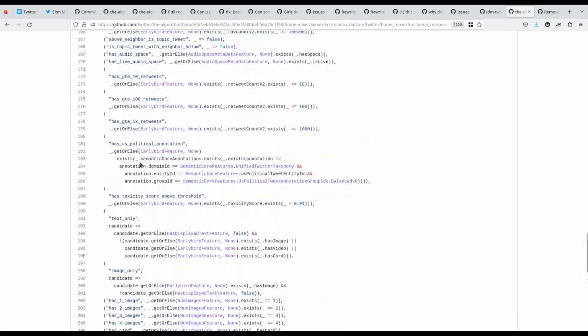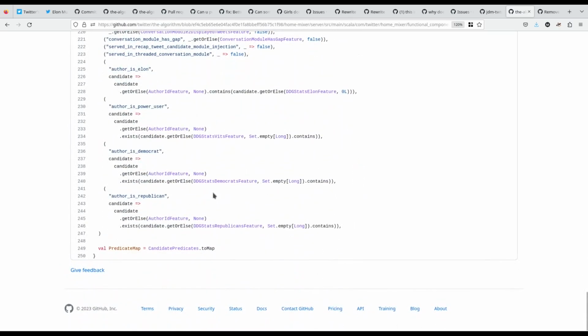Somewhere up here there was another mention of it has U.S. political annotation. So it looks like they are trying to do some kind of analysis on tweets to make sure that, at least what they're saying is they're using this to make sure that no changes that they make unfairly impact a certain group of people.